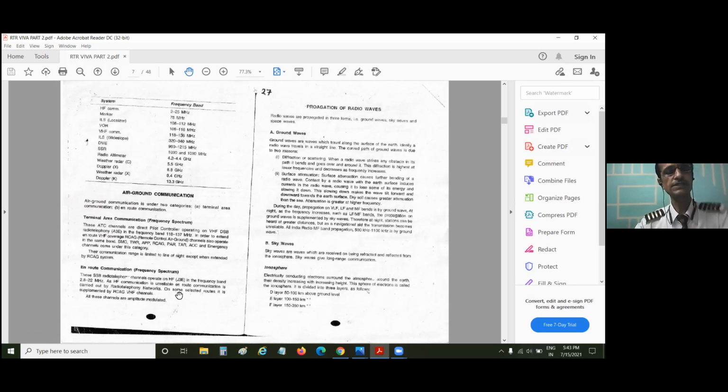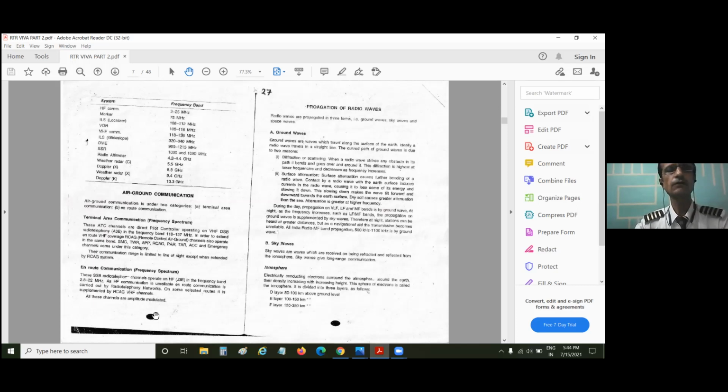So whenever HF communication becomes very unreliable, we extend the VHF range in such a way that an appreciable distance is covered by VHF itself, till the second circle or maybe the third circle. To eradicate the error of HF, we are using VHF for en route communication. Sometimes we replace HF by VHF, but always it is not possible. Wherever this is not possible, of course, we are still communicating on HF.